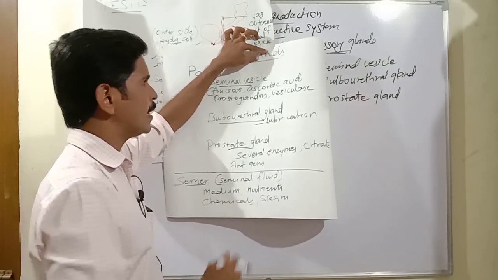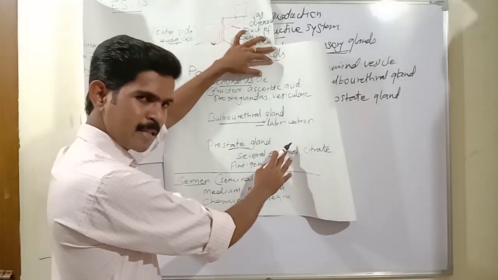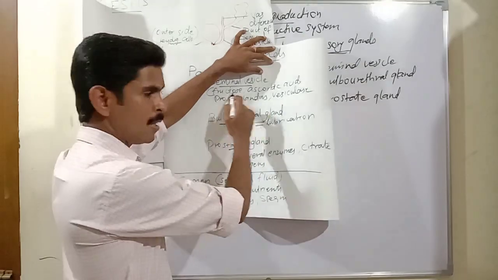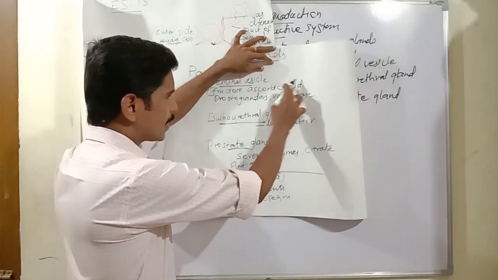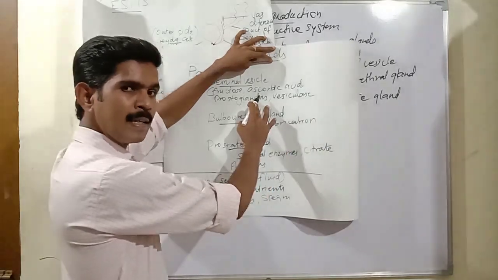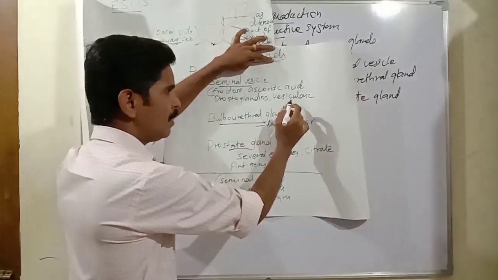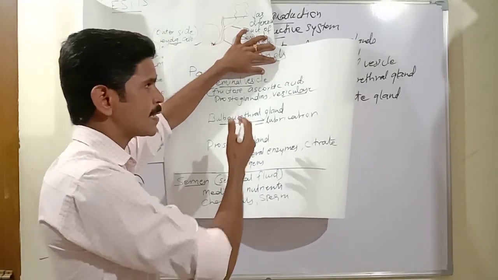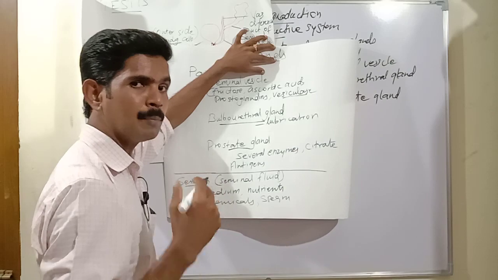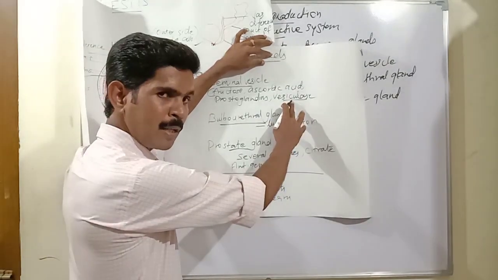This alkaline fluid consists of fructose, ascorbic acid, prostaglandins, and vesiculase. Here vesiculase is one of the important enzymes. This enzyme is very important for the movement of sperm.